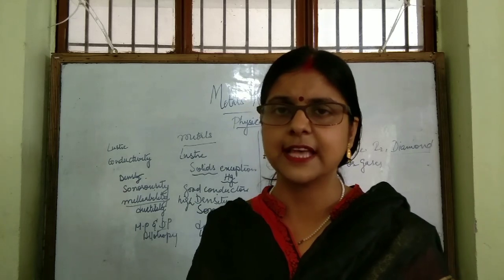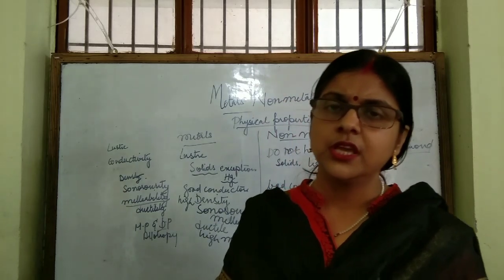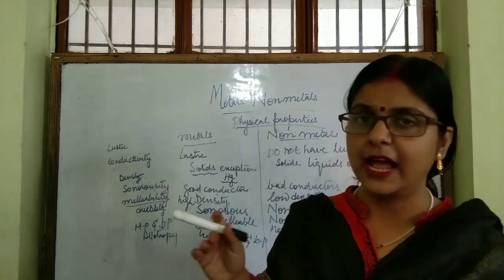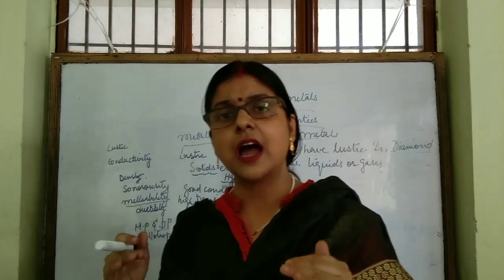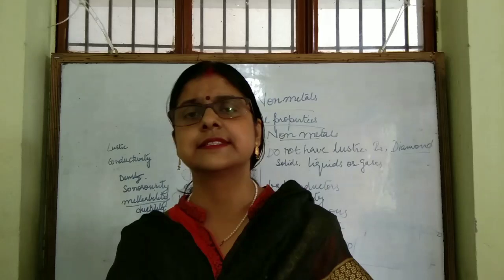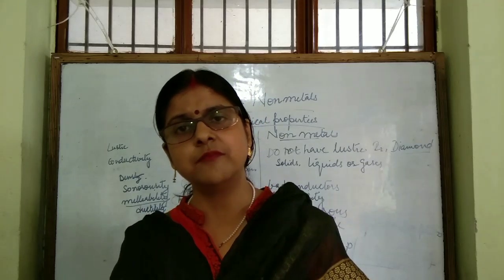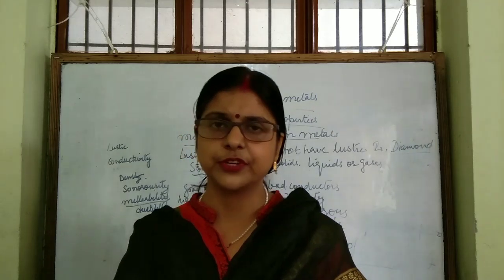You will see that in carbon and its compounds, carbon has allotropes in crystalline form as well as in amorphous form.